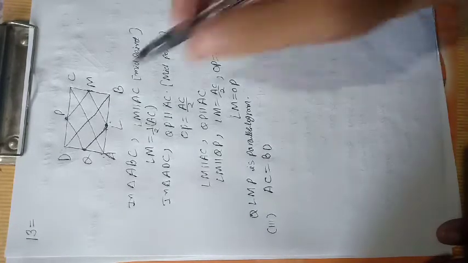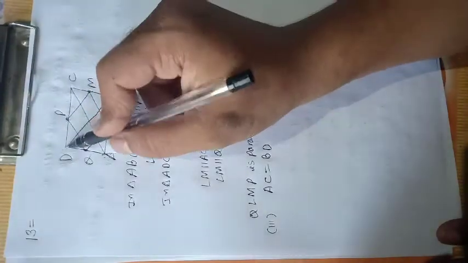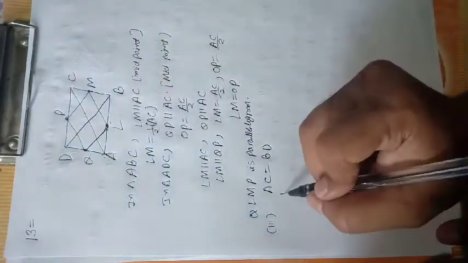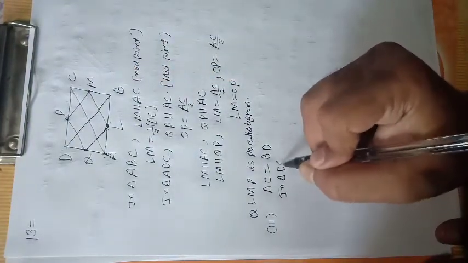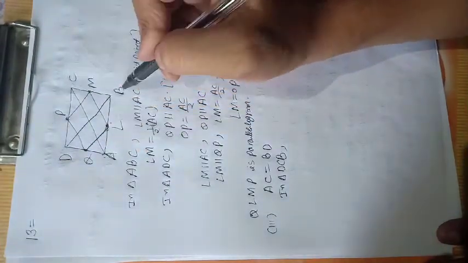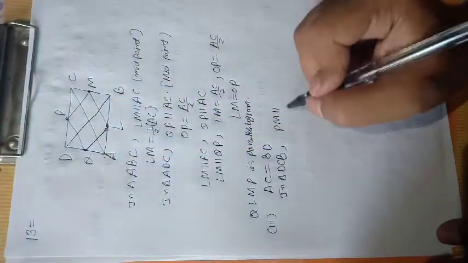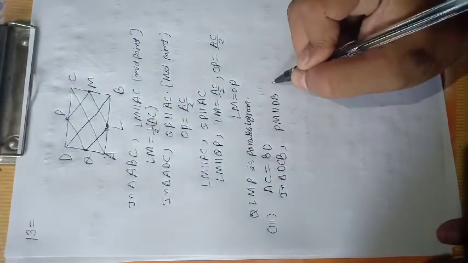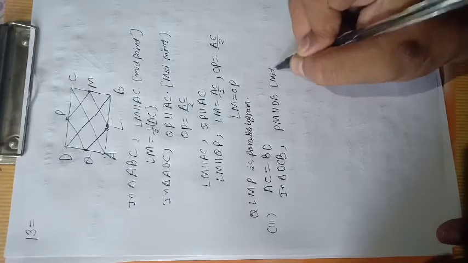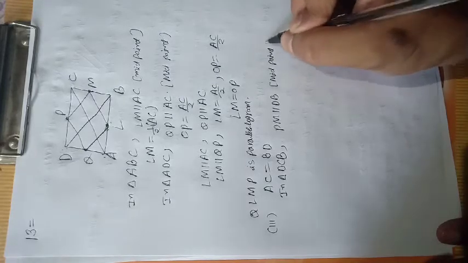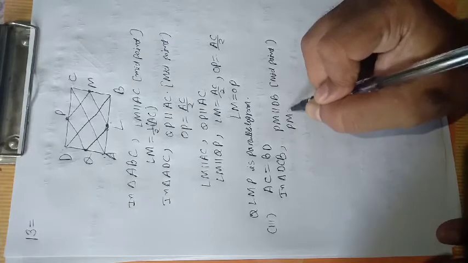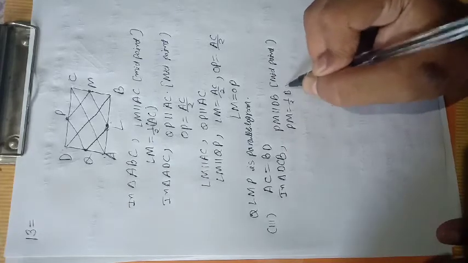Okay, now in triangle DCB, P is the midpoint of DC, M is the midpoint of CB, so PM is parallel to DB from the midpoint theorem, and PM equals half of BD.